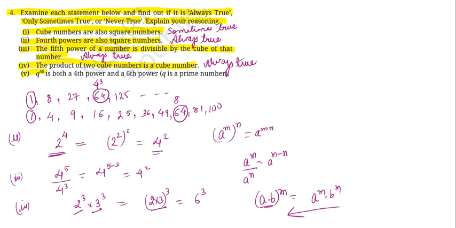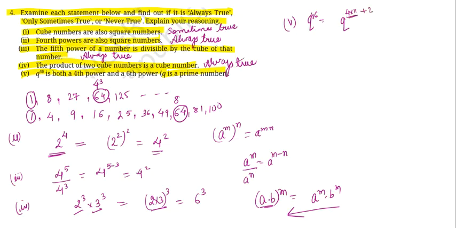The fifth part is, q to the power of 46 is both a fourth power and a sixth power. Q is a prime number. So let us check this. Can we express q to the power of 46 as a power of 4? क्या ये 46 is a multiple of 4? No, it cannot be. अगर मैं इसे convert भी करूँगी तो 4 times 11 is 44 and then you will get a remainder of 2.